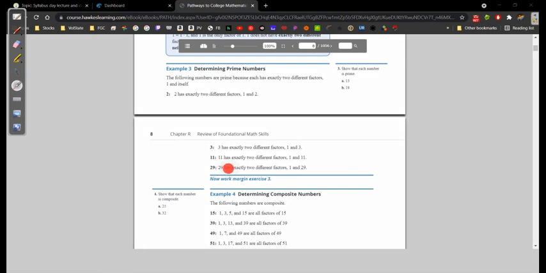11, and 29, they're all prime because there's no other number that, when you multiply it by something else, will get you to, for example, 29, right? No whole number. 2 times nothing will get you 29, 3 times nothing will get you 29, 4 times nothing, and so on and so forth. The only ones that work are 1 and 29. Okay.